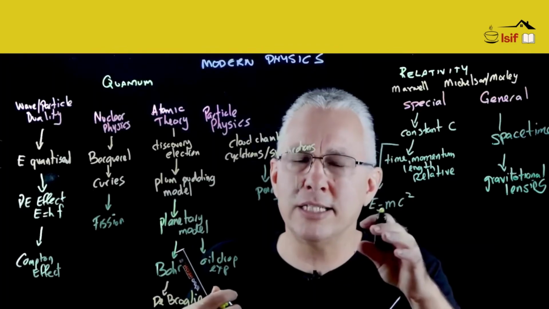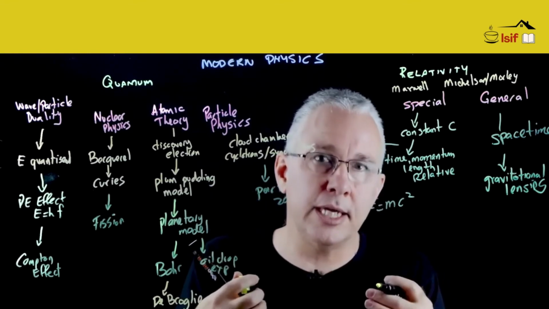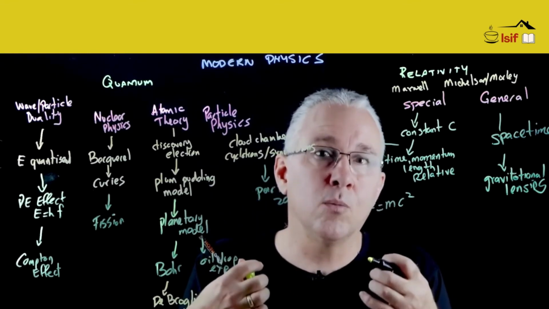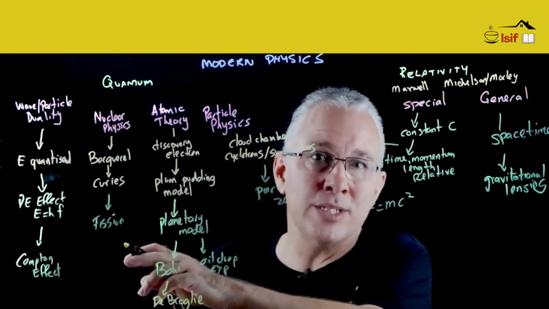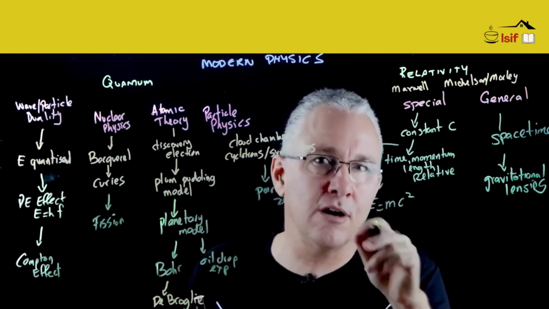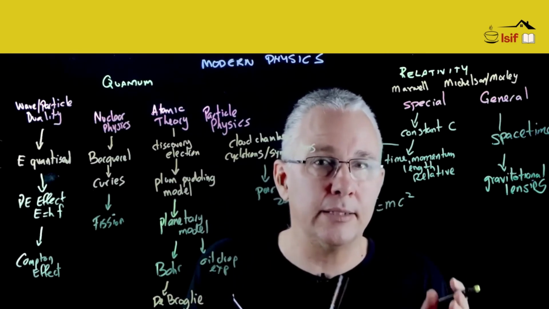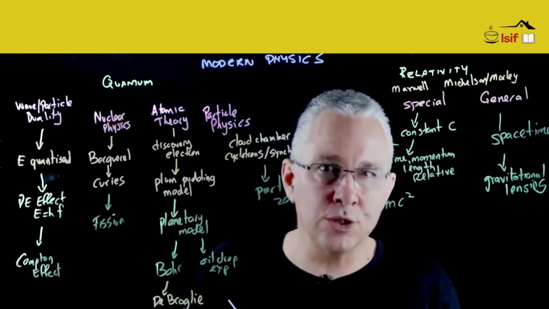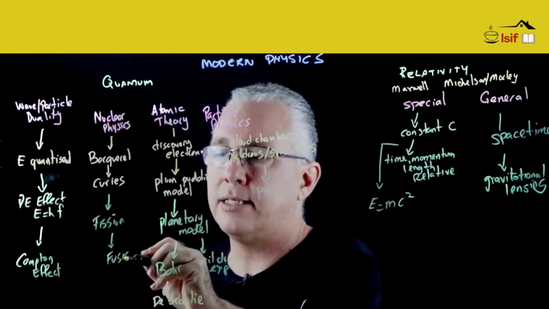Now, why is that significant? Well, that actually ties in with E equals mc squared. The mass that was lost in the process of the splitting was converted to energy. So the understanding of fission was also a confirmation of E equals mc squared, the relationship between energy and mass. And then subsequently, of course, we also have our understanding of fusion at a later date.